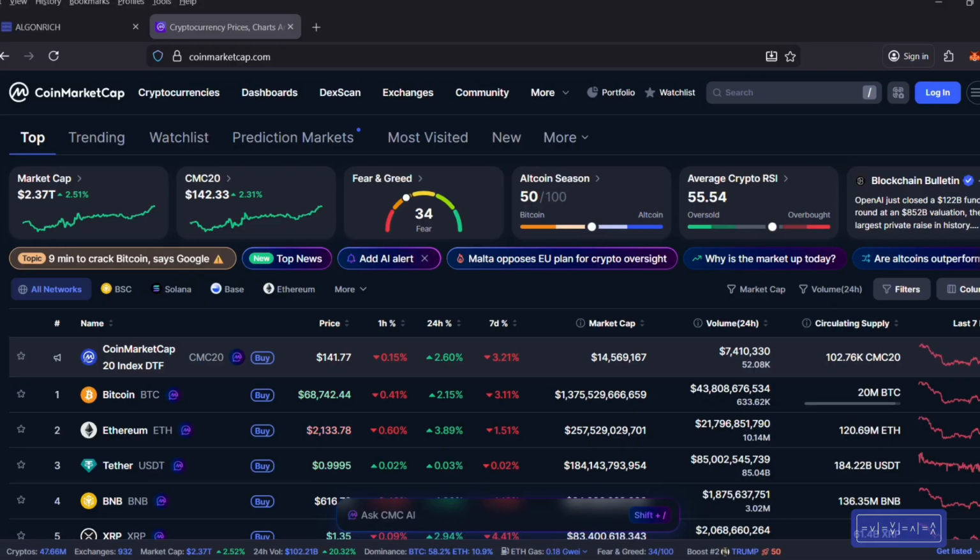So in this case, if you go to coinmarketcap.com, you'll be able to see a ranking from one to whatever number, and number one is Bitcoin. Why? Because Bitcoin has a market cap of about $1.3 trillion at the moment. After Bitcoin you have Ethereum at 257 billion dollars more or less. So that's number two.